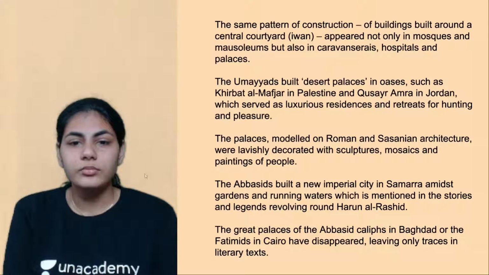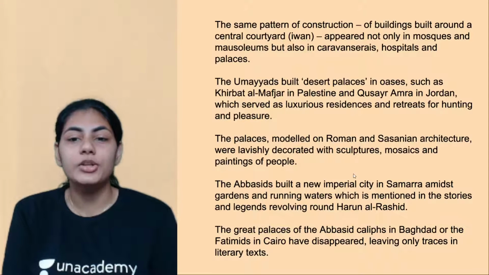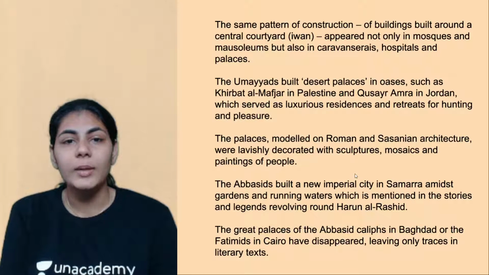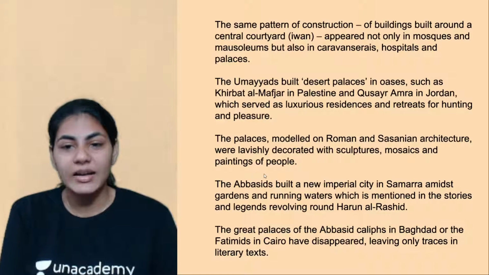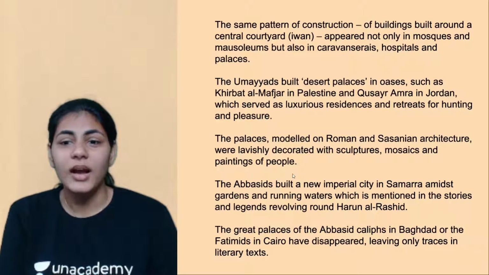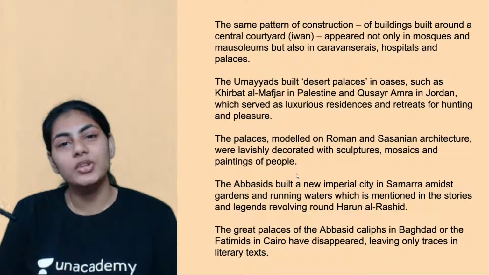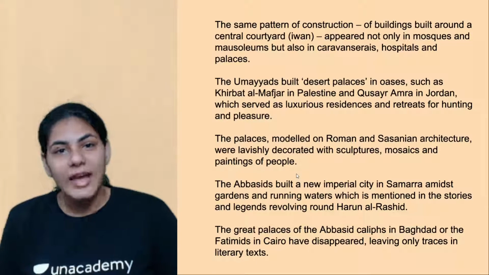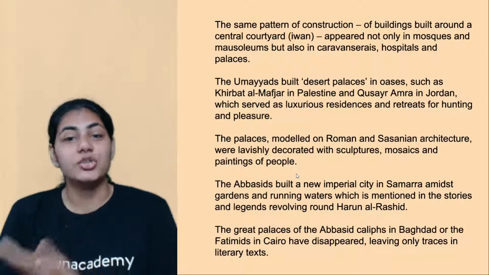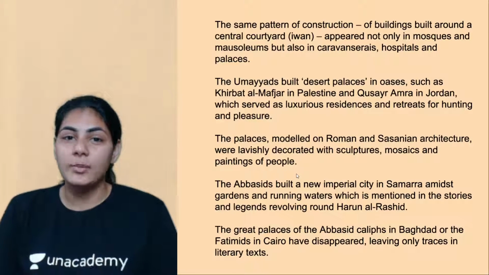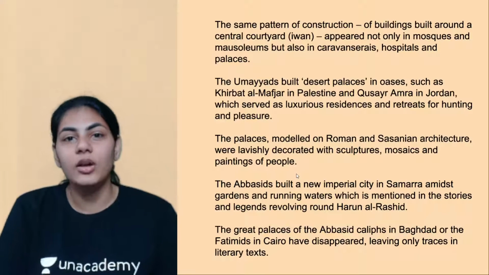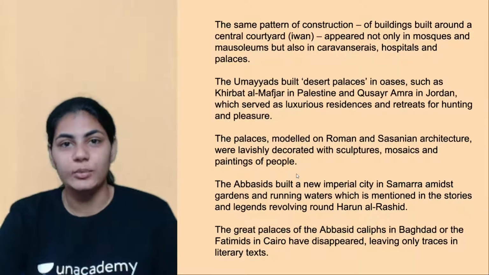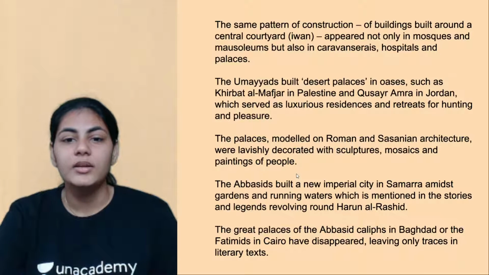And the Abbasids actually built a new imperial city in Samarra, yeah, amidst gardens and running water. Again, in the new city built by the Abbasids called Samarra, there were also gardens slash courtyards with elements of water like fountains and all. These were still crucial elements even in the new cities that were coming up, right?